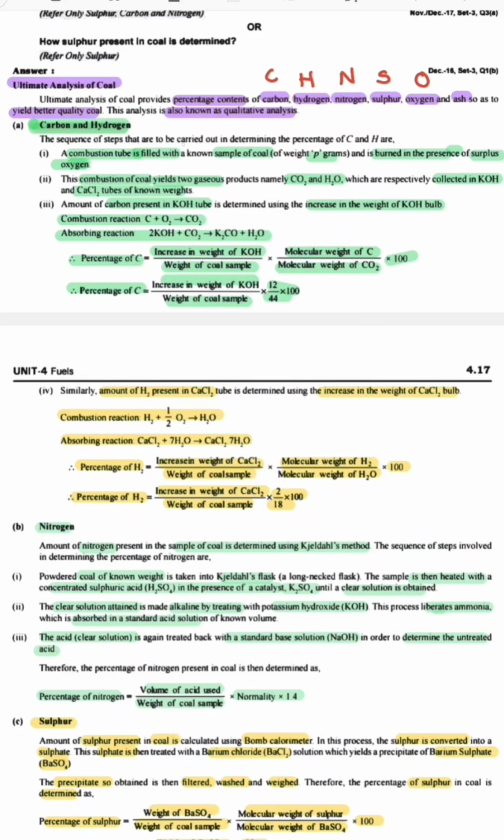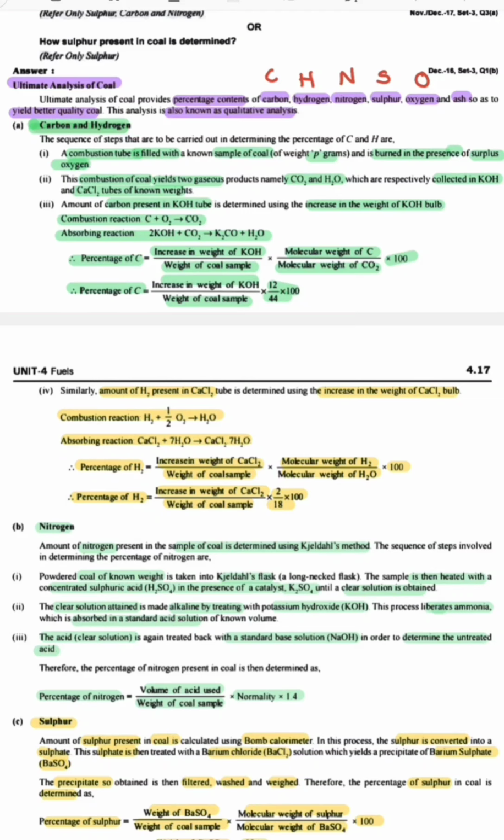determination of carbon and hydrogen are as follows. The first step is the combustion tube. A combustion tube is filled with a known sample of coal of weight P grams and it is burned in the presence of surplus oxygen. That is, the coal is taken into the combustion tube and the weight of the coal is P grams and it is burned in the presence of oxygen.